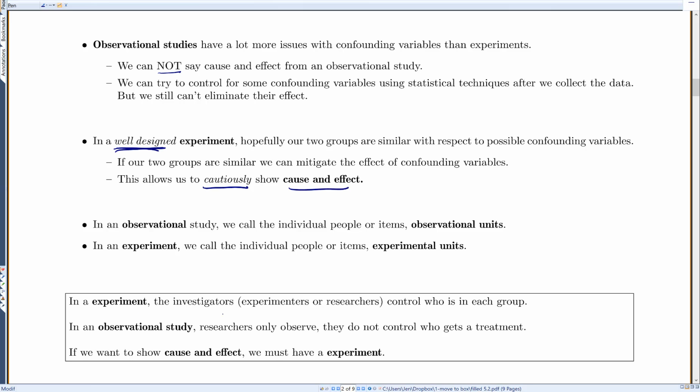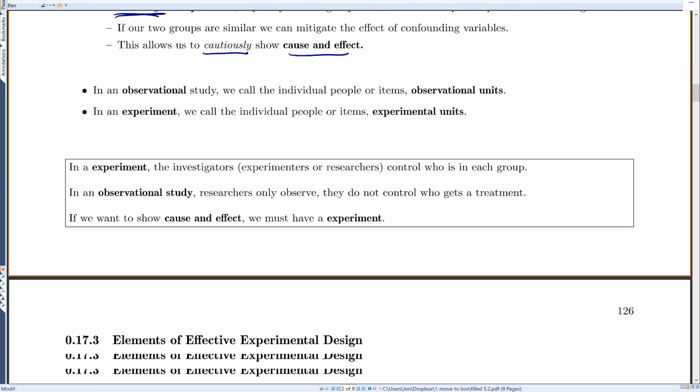So to review, in an experiment, the investigators or experimenters, researchers, whatever you want to call them, control who is in each group. Okay? In an observational study, the researchers only observe. They don't control who gets the treatment. If we want to show cause and effect, we must have an experiment.